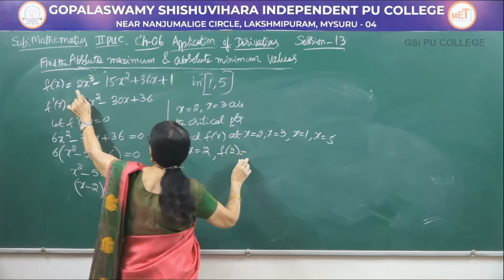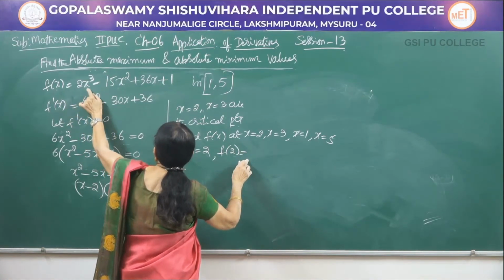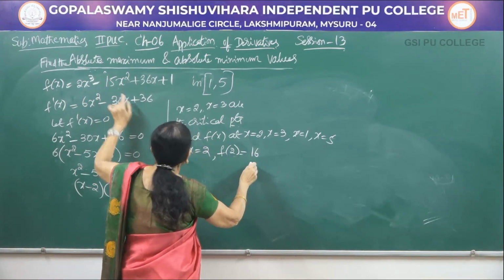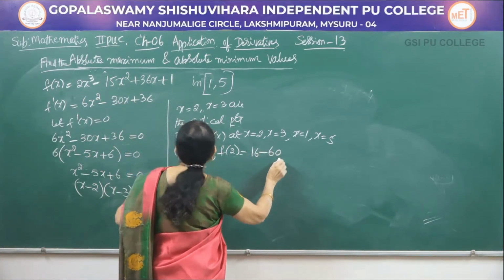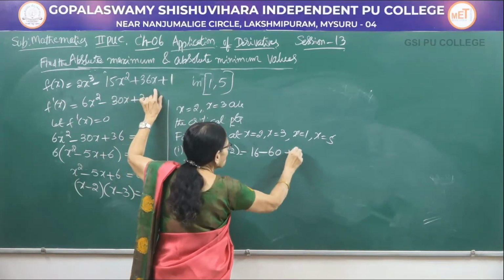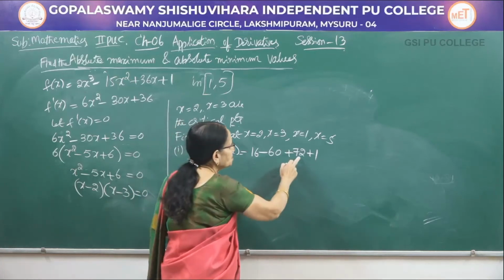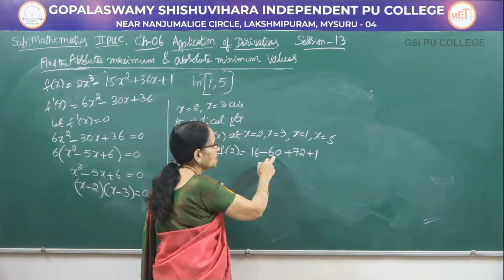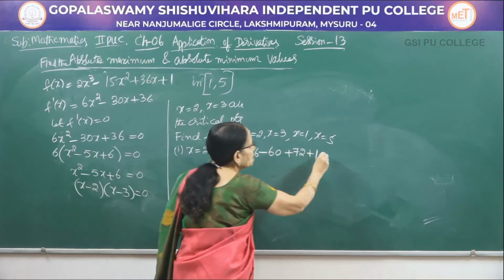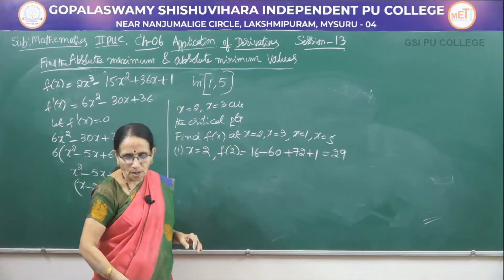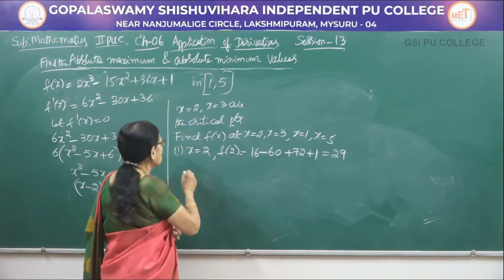F of 2 would be 2 into 2 cube. 2 cube is 8, 8 2s are 16. 2 square is 4, 15 into 4, 60. 36 into 2, 72 plus 1. So, you add them, 72 minus 60 is 12. 12 plus 16, 28 plus 1, that is equal to 29. So, we get the first value to be 29.